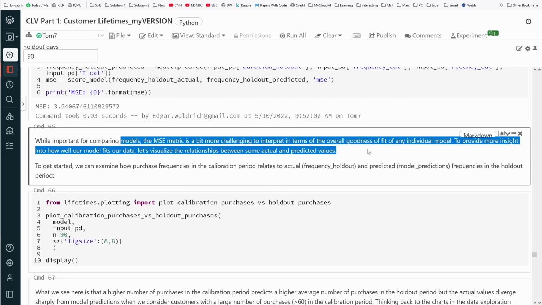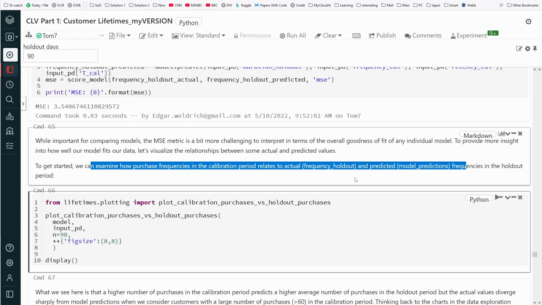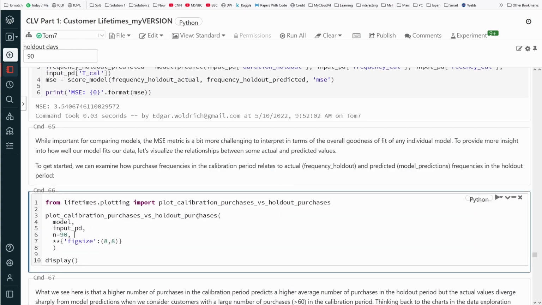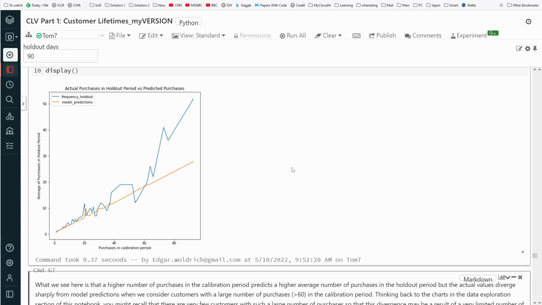It's a bit more challenging to interpret. We can examine how purchase frequency in the calibration periods relates to the actual frequency and the predicted. Okay, let's compare it. There's a display. We should get some... Oh, yeah, there we have some correlation. So in orange, we have our model, and in blue, we have the real data. Well, for a first run, it is not that bad at all.